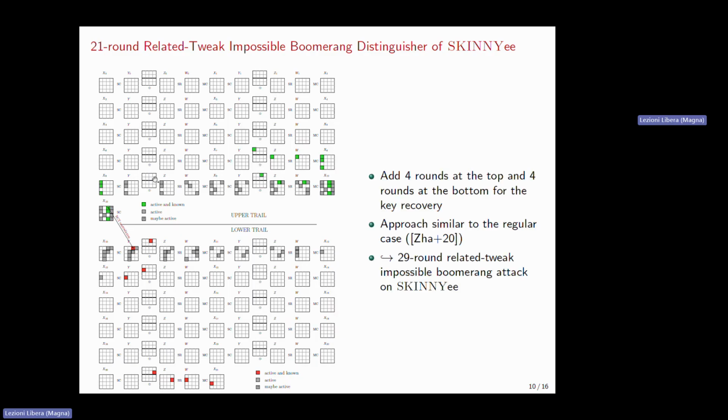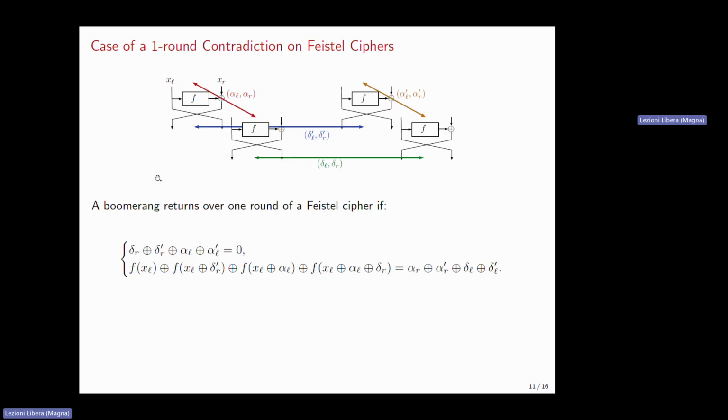From this distinguisher, we were able to build a 29-round related tweak impossible boomerang attack on this variant of Skinny. At the time of writing the article, it was scoring 2 more rounds than the best attack to date. So let's now look at the case of Feistel ciphers.